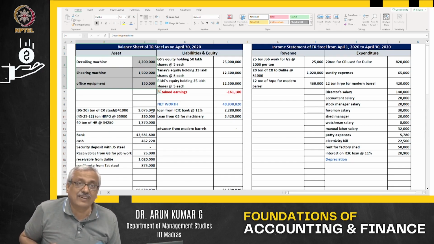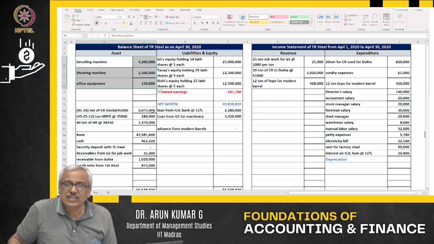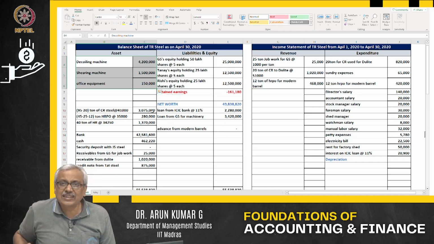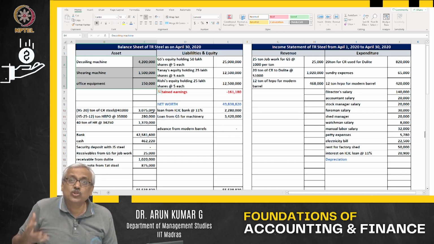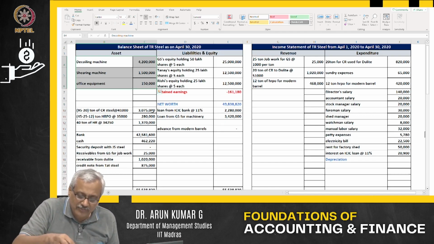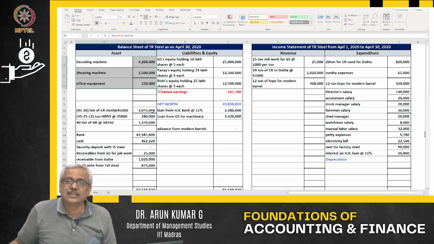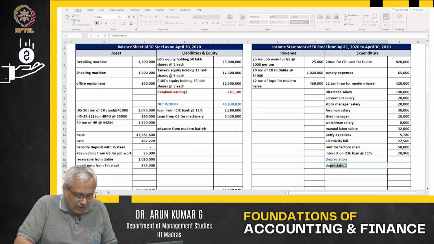These three assets which I have highlighted on the screen, you can see decoiling, shearing and office equipment, have been utilized, as well as there is a passage of time, because of which the value of the machinery will reduce, and that is what is treated as utilization. So that is what will be an expenditure in depreciation. Now, what is the depreciation? That is the decoiling machine, then shearing machine, then office equipment.